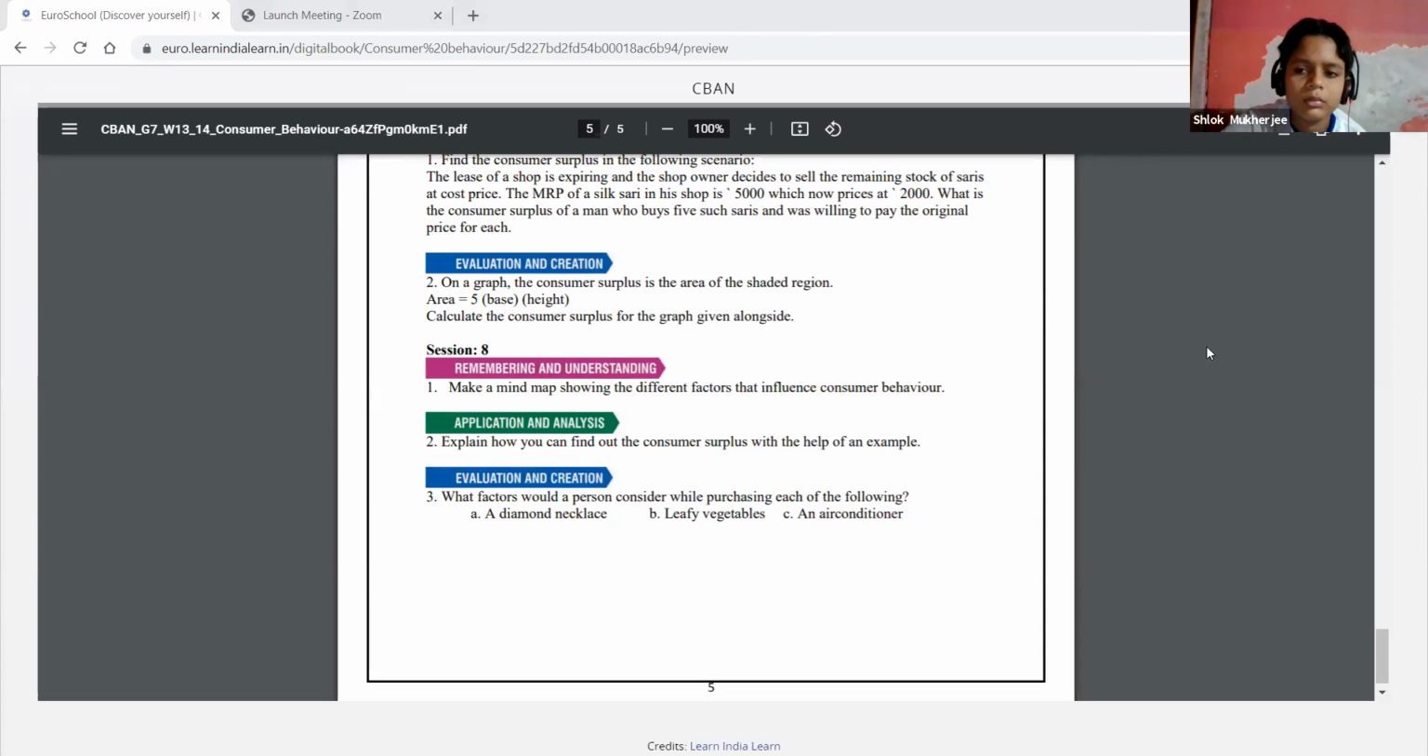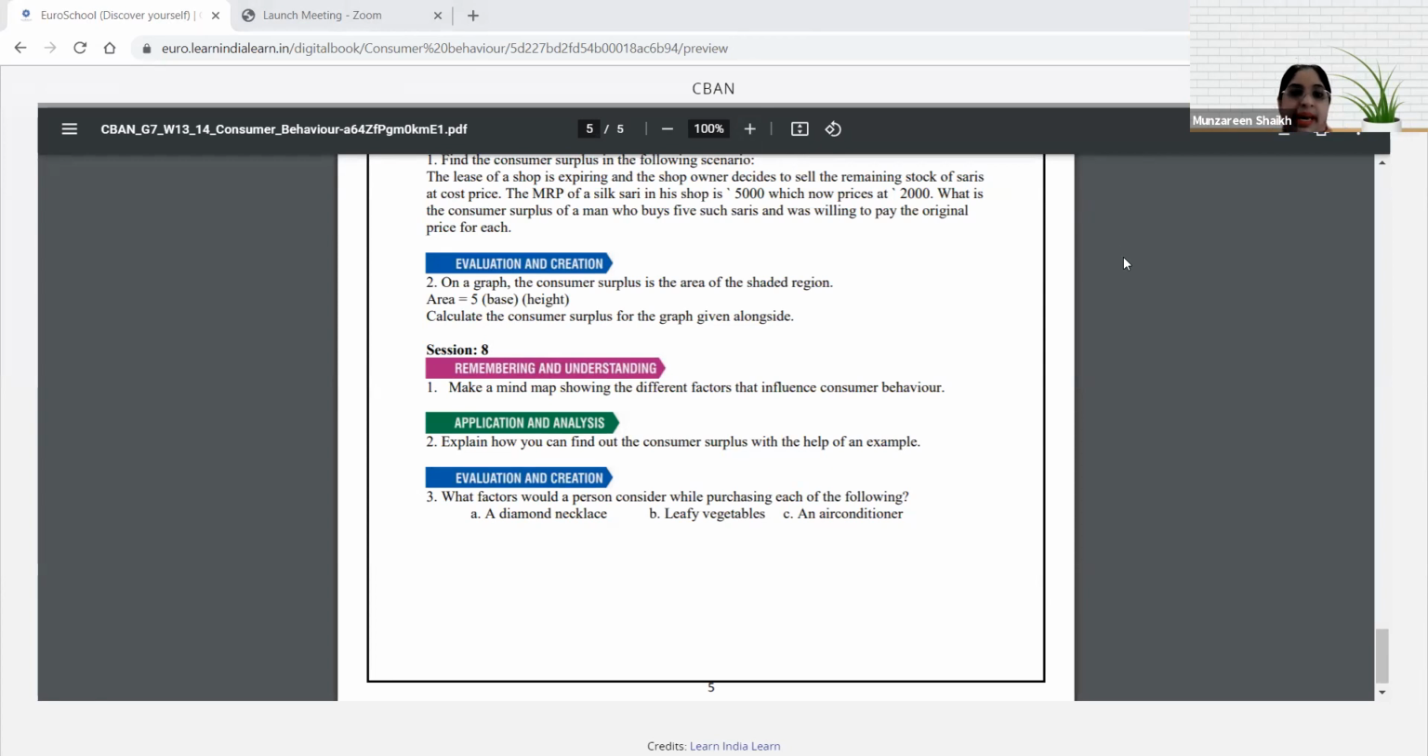I had explained to you about making the mind map of different factors which influence the consumer's behavior. And yesterday we discussed all these pointers. What were the different factors which affect consumer behavior? All right. So similarly, I hope you all have done with the mind map.